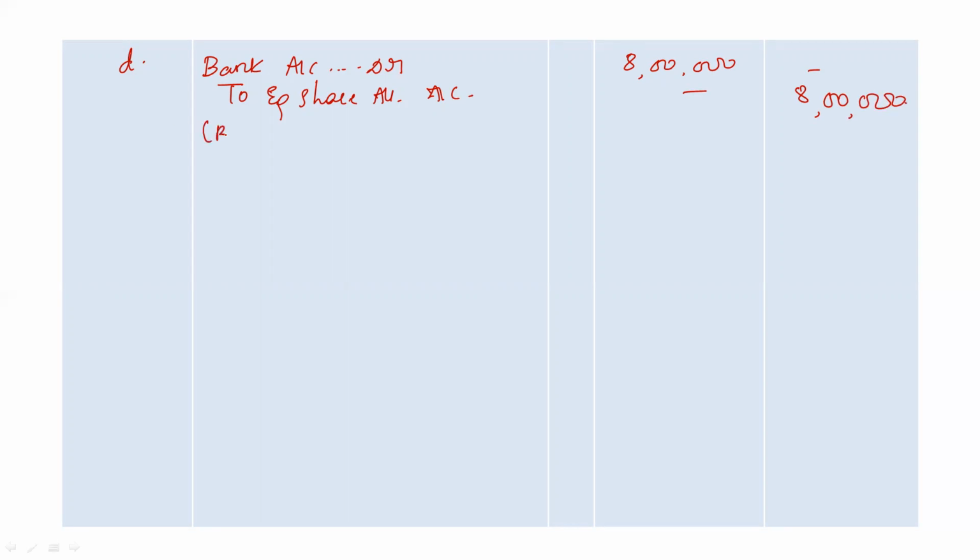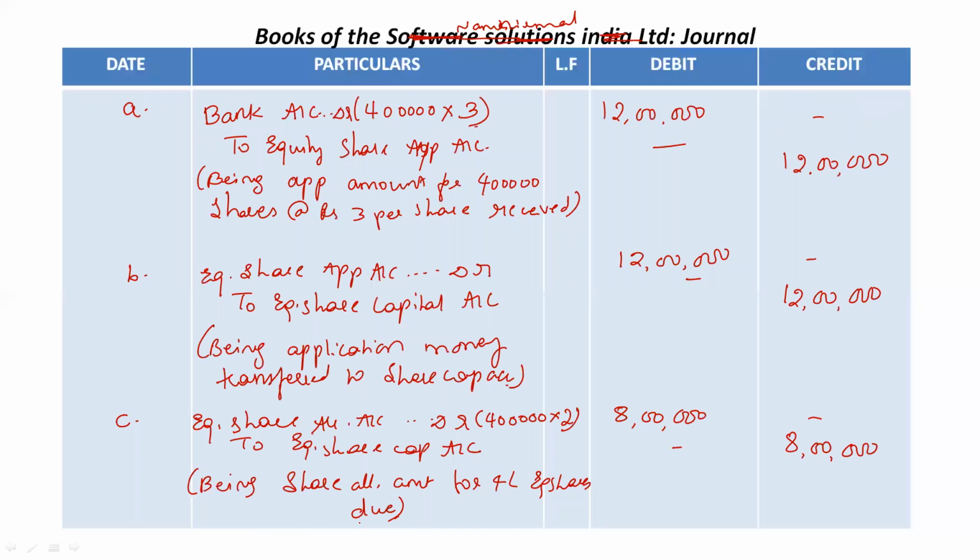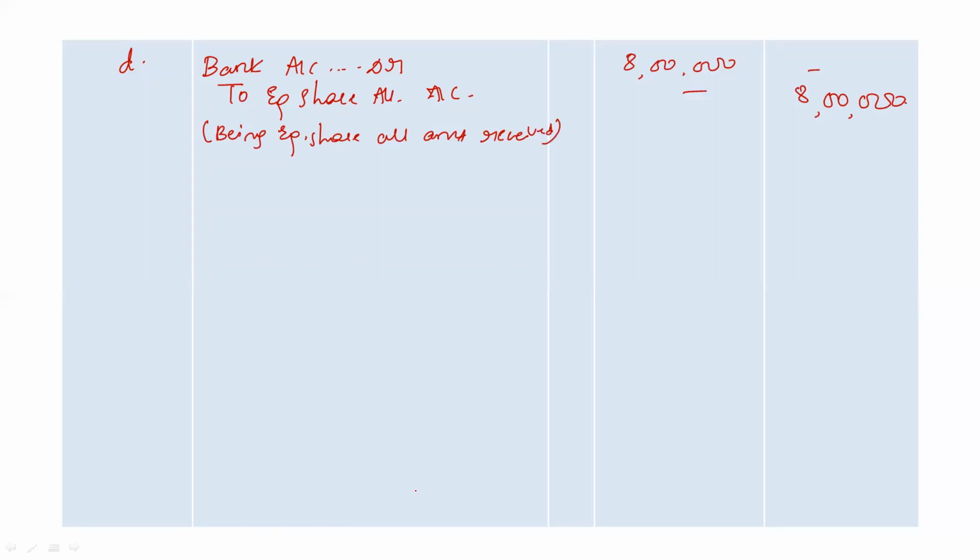Write the narration: equity share allotment amount received. Earlier in the first entry, the amount was due, when company asked you to pay. Now shareholders has paid the money, so it's received now. We have done both the entries for allotment.